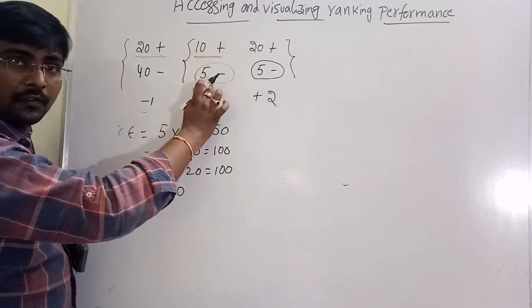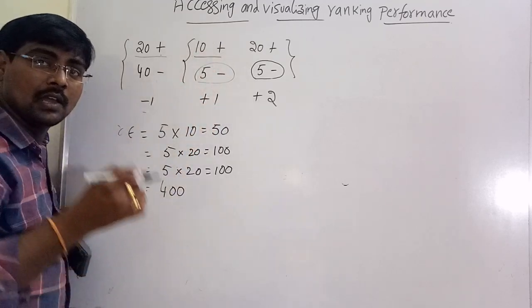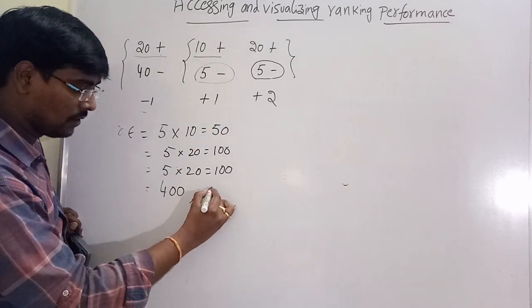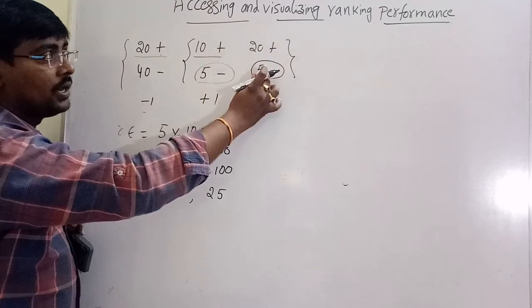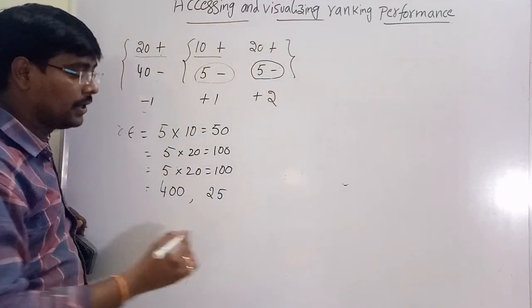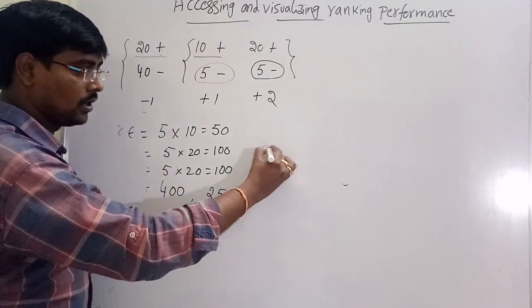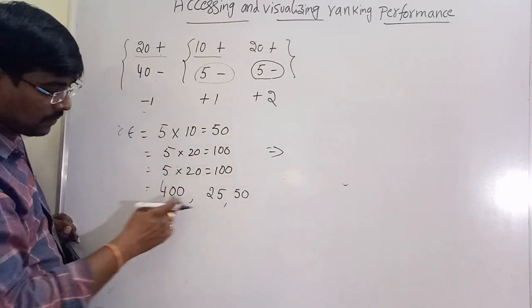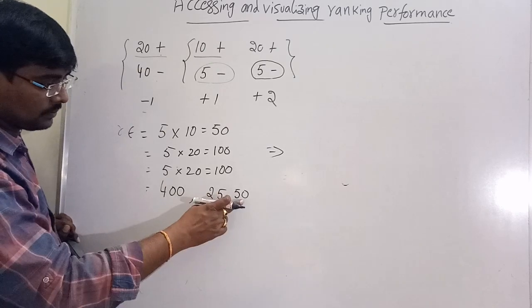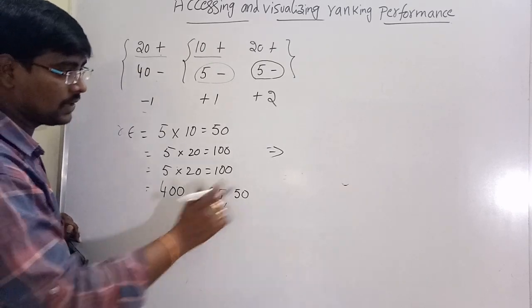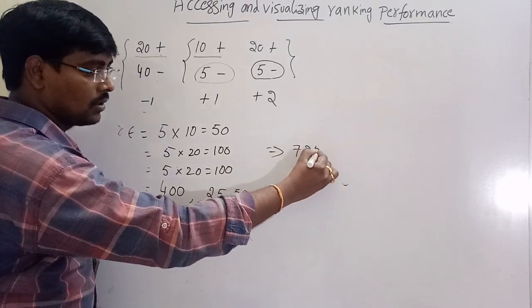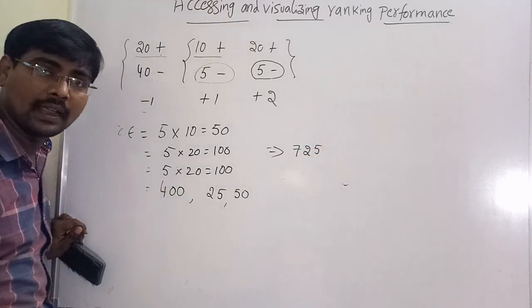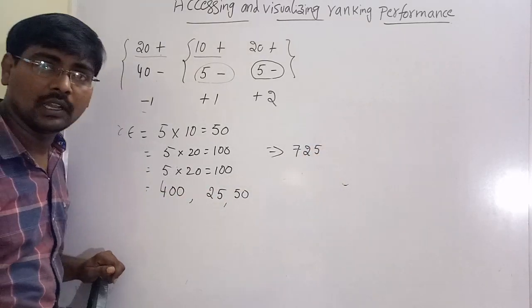In this case 10 into 5, 50. 50 by 2, 25. 20 into 5, 100. 100 by 2, 50. Now calculate the sum of all the ranking errors. 250, 650, 700, 725.